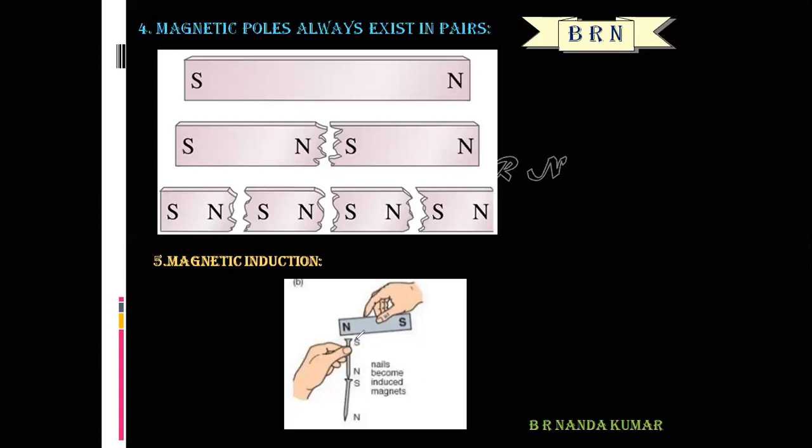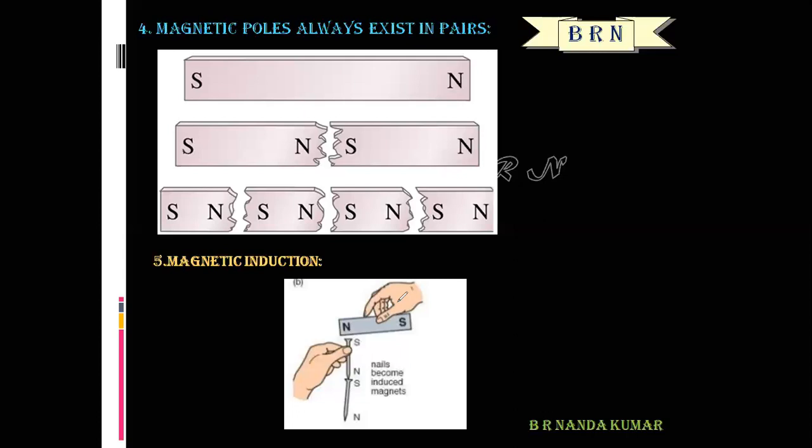Magnetism is induced in this substance. That means this substance attracts another nail. Actually, this property is called magnetic induction.